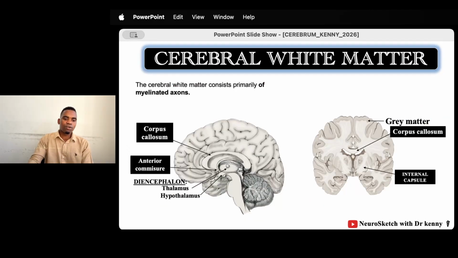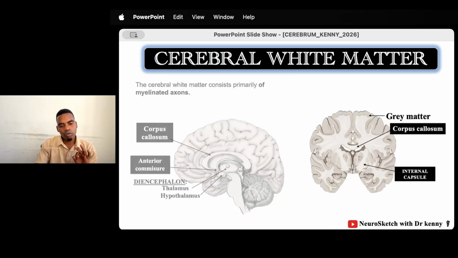Okay, so these are examples of white matter regions of the brain. We have the anterior commissure, and we have the corpus callosum. You can never forget the corpus callosum. We have the posterior commissure somewhere here, but also the internal capsule. These are the different examples of the cerebral white matter.